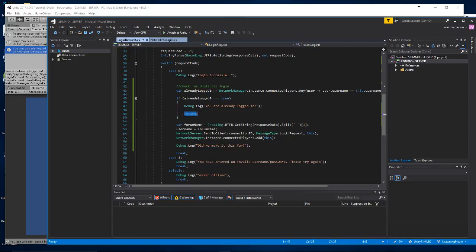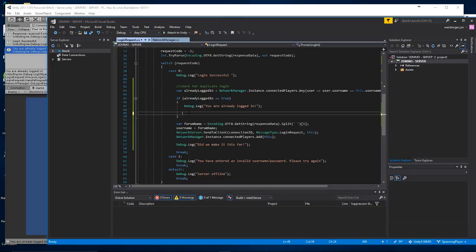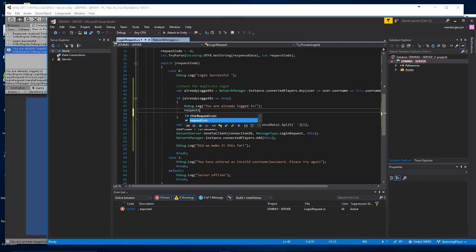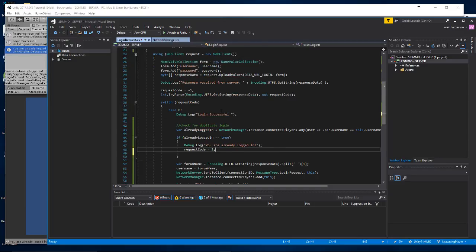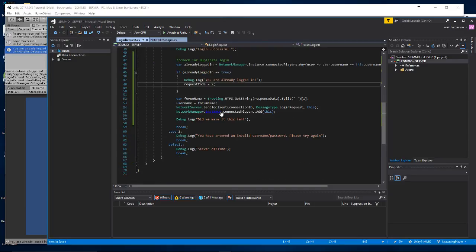So regardless, we do want to do this. I don't want to do this though. Instead, you're already logged in. I want to change the request code. So I want to say request code will then equal 2. Alright, so request code equals 2, that means you're already logged in.